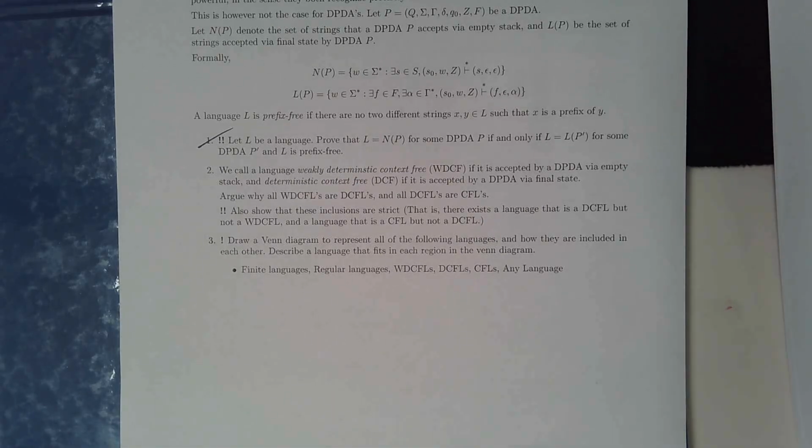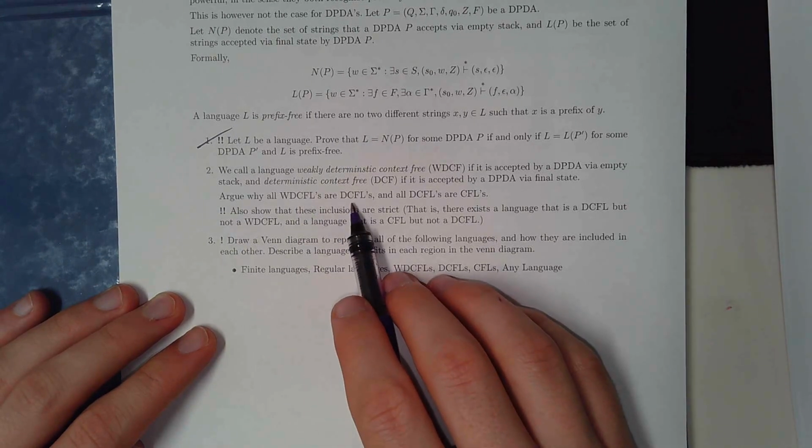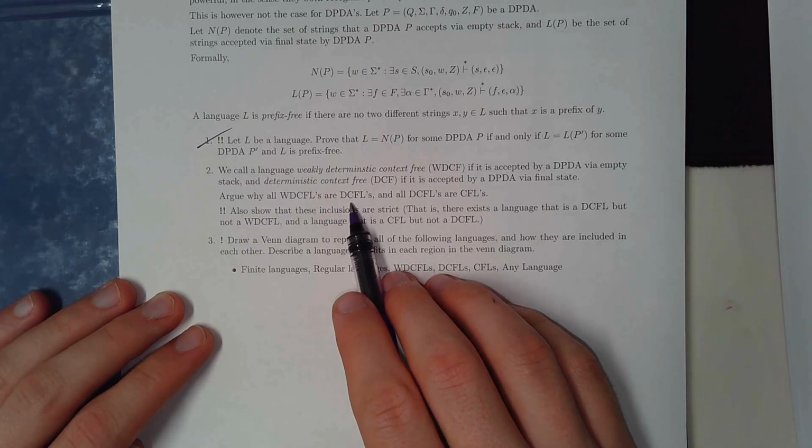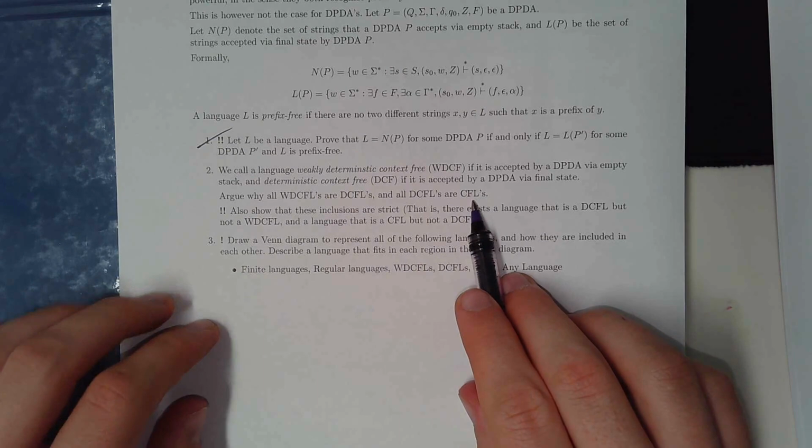So question 5.2 defines a weakly deterministic context-free language if it's accepted by a DPDA via empty stack, and it's deterministic context-free if it's accepted by a DPDA via final state. So we have to show all weakly deterministic context-free languages are deterministic context-free languages, and all deterministic context-free languages are context-free languages.